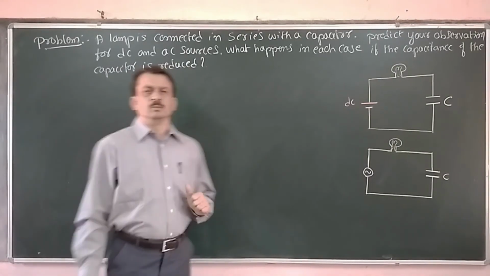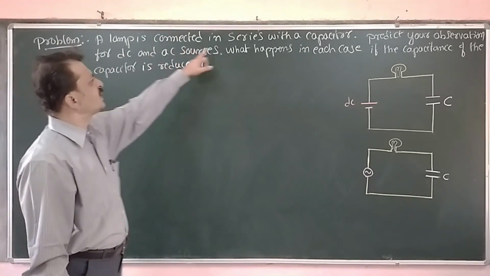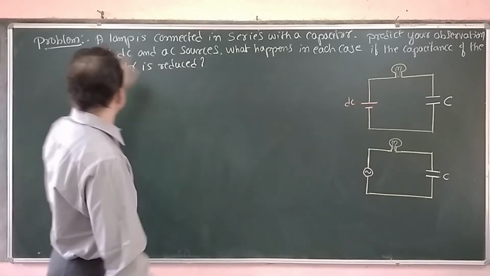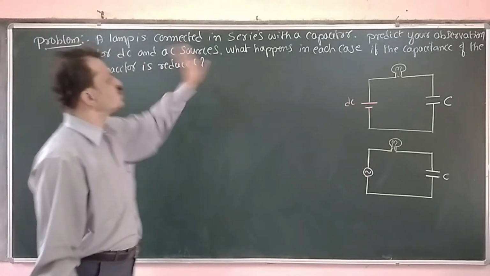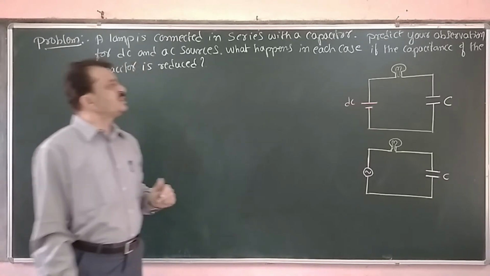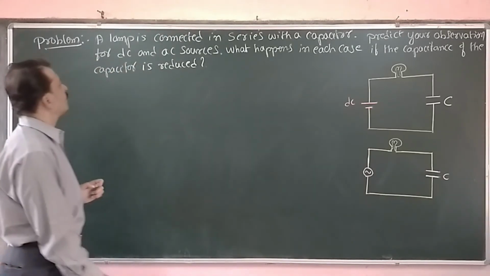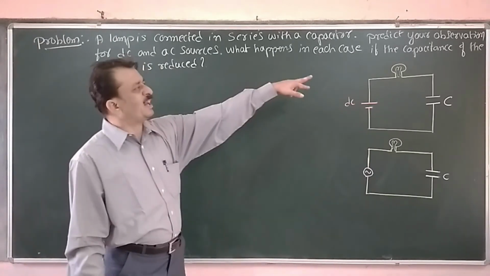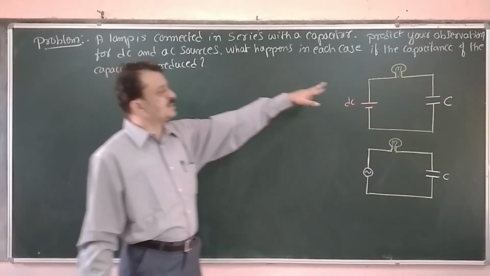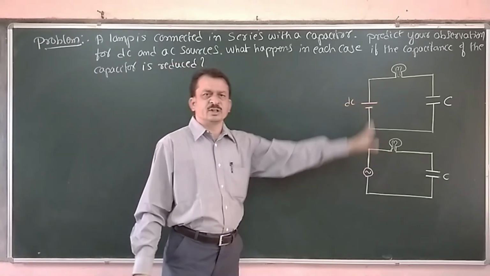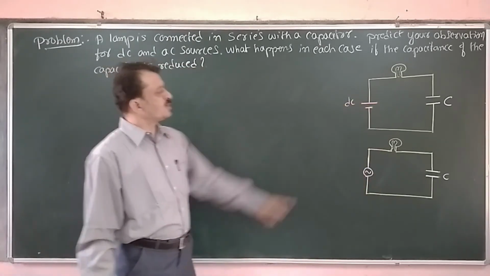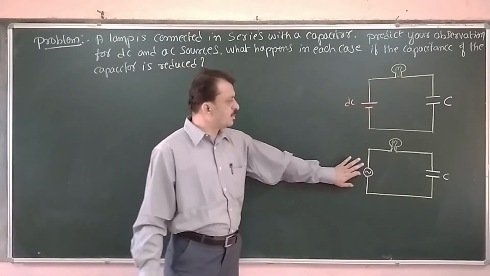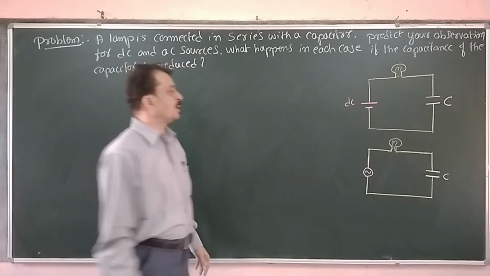We will work out a problem. A lamp is connected in series with a capacitor. Predict your observations for DC and AC sources. What happens in each case if the capacitance of the capacitor is reduced? We have a lamp. It is connected in series with the capacitor as shown in the diagram. In the first diagram, a DC source is applied. In the second diagram, an AC source is applied.